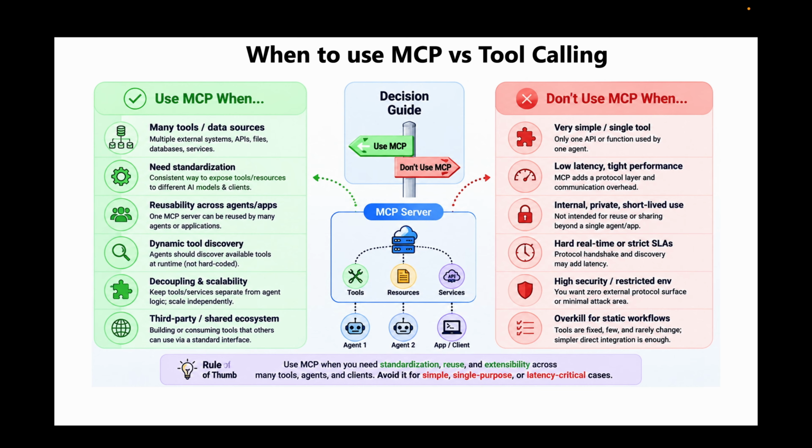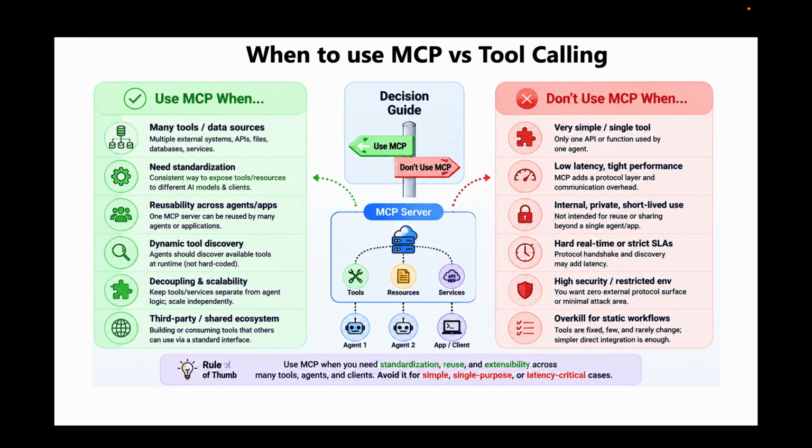It is important to remember that MCP is an architectural choice. It is not a replacement for tool calling. Under the hood, the agent is still making tool calls. The question is whether you need the complexity of maintaining a standard protocol layer to manage those tools, or you can do well with direct tool calling. The guidance is that you should use direct tool calling when your scenario is simple. If you only have a few tools, tight latency requirements, fixed workflows, and internal integration only, then MCP may not add any value. Rather, it will introduce many unnecessary complexities.